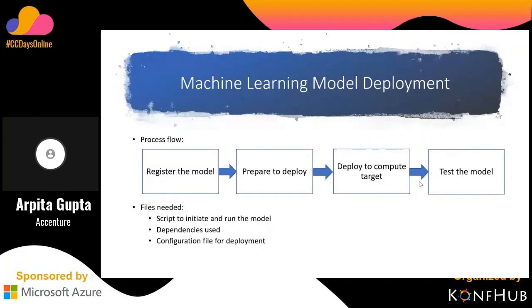Then there is the configuration file for deployment. Actually, this file is generated when you create the Microsoft ML resource. At that time only, it will generate the configuration file, and it will contain three things: one is the subscription ID, one is the resource name, one is the workspace name, so that you can access it from anywhere. So you need to mention that configuration file also while deploying. So this is the overall process to build the machine learning model from scratch to the deployment.